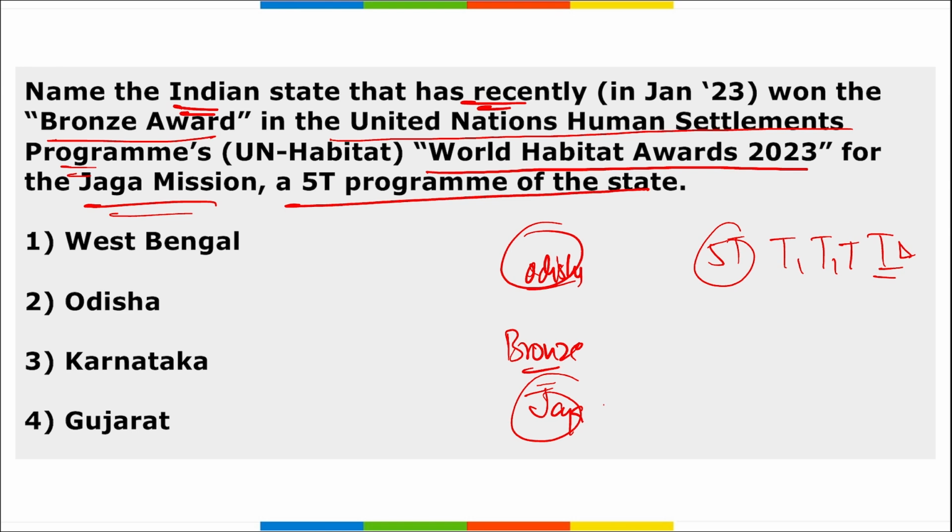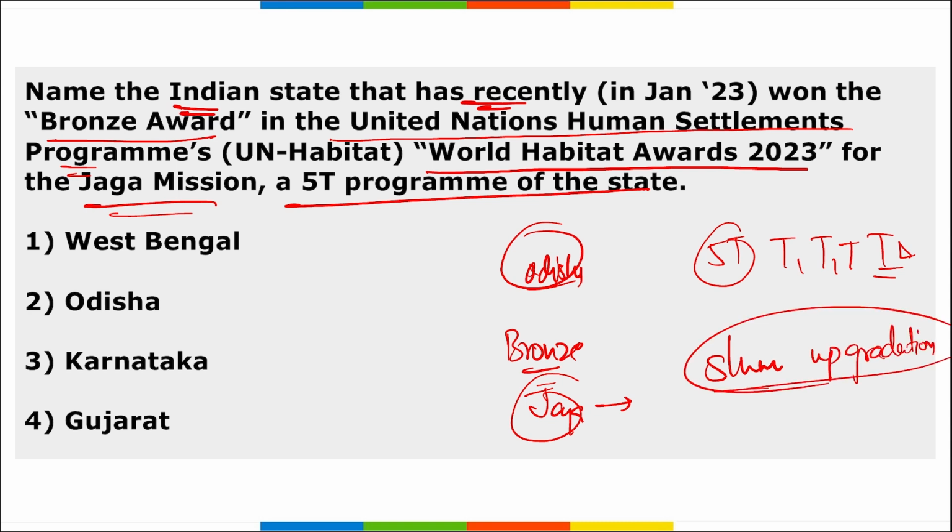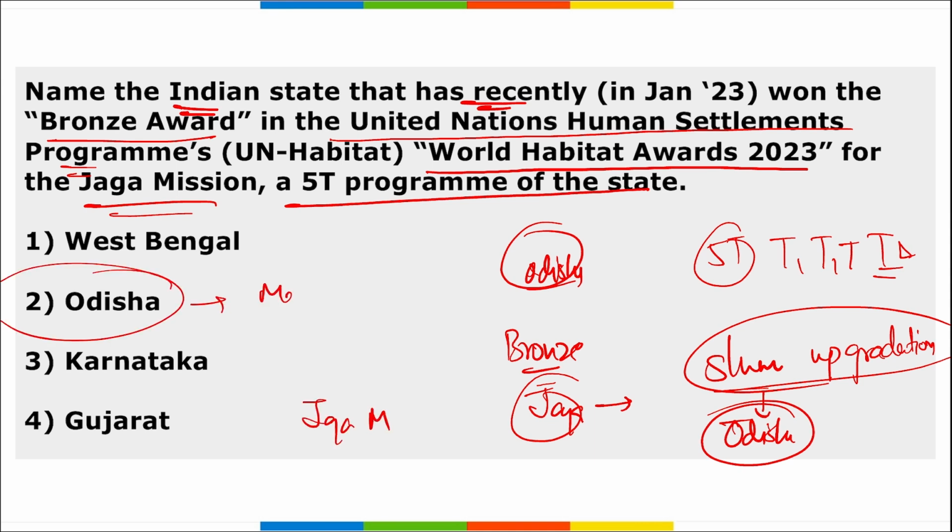And what is Jagga Mission? Jagga Mission is basically the Odisha Livelihood and Habitat Mission, that is India's largest land titling and slum upgrading initiative. That means we can directly say slum upgradation. What is the name of the state that has launched slum upgradation? It is Odisha. What is the name of the program? Jagga Mission. So the correct option is Odisha.